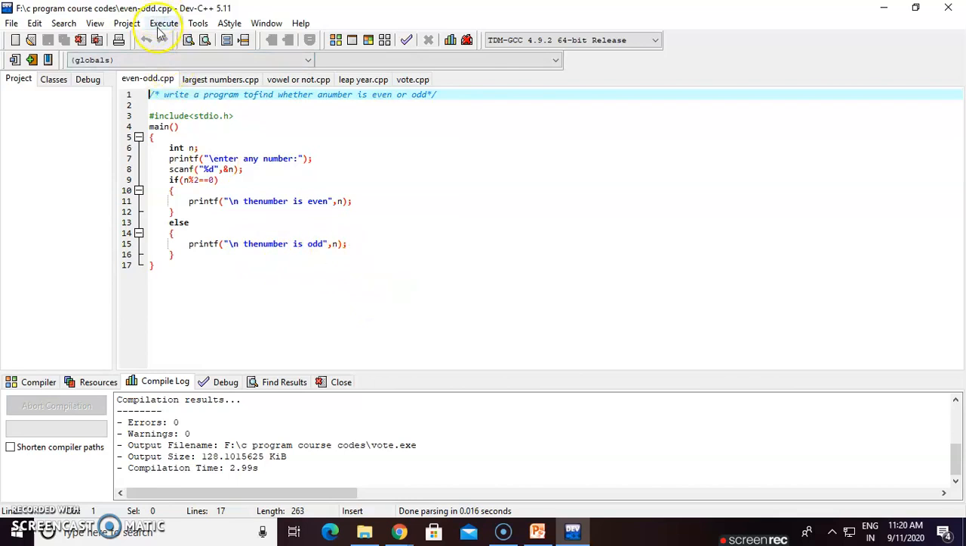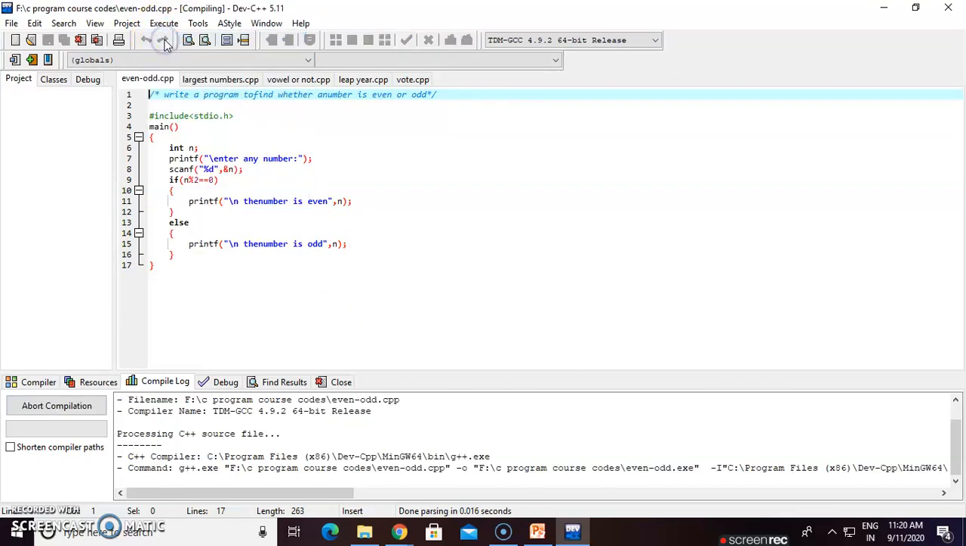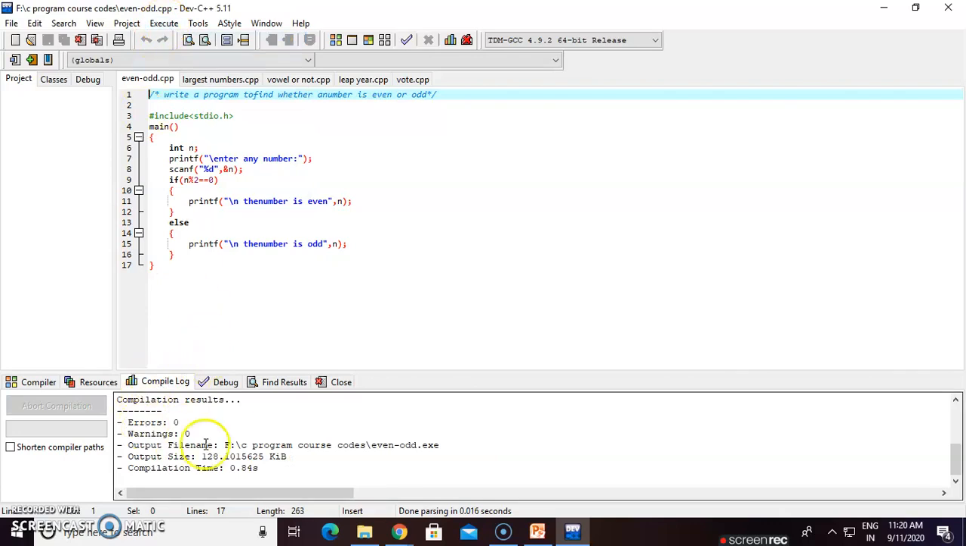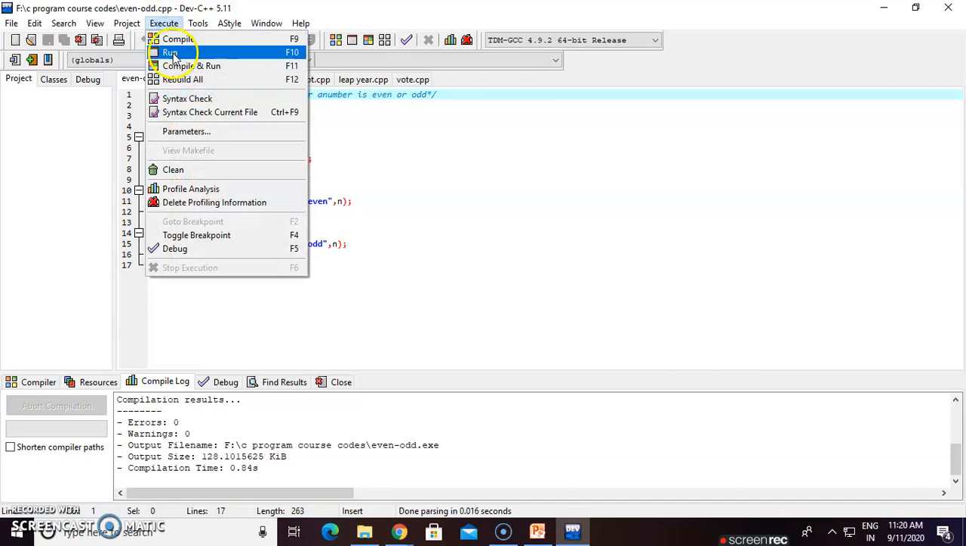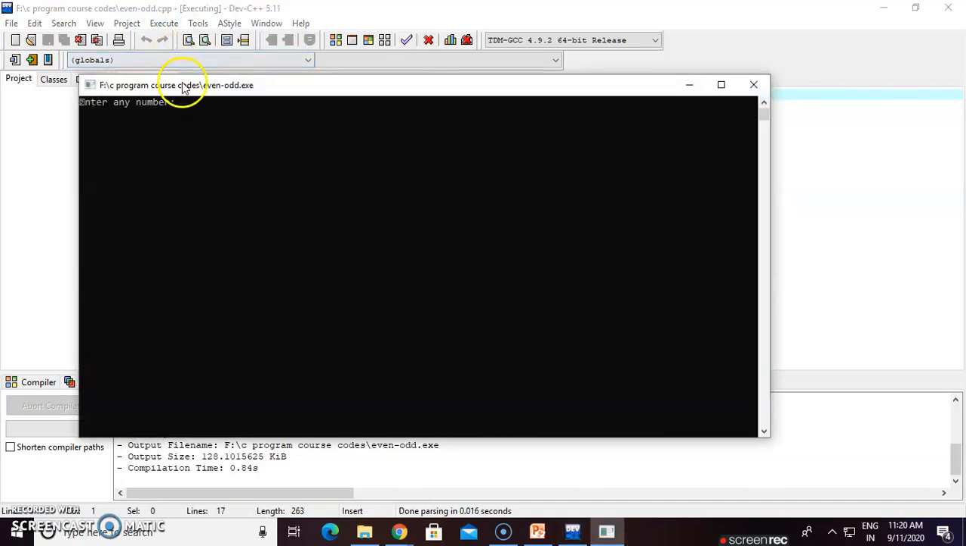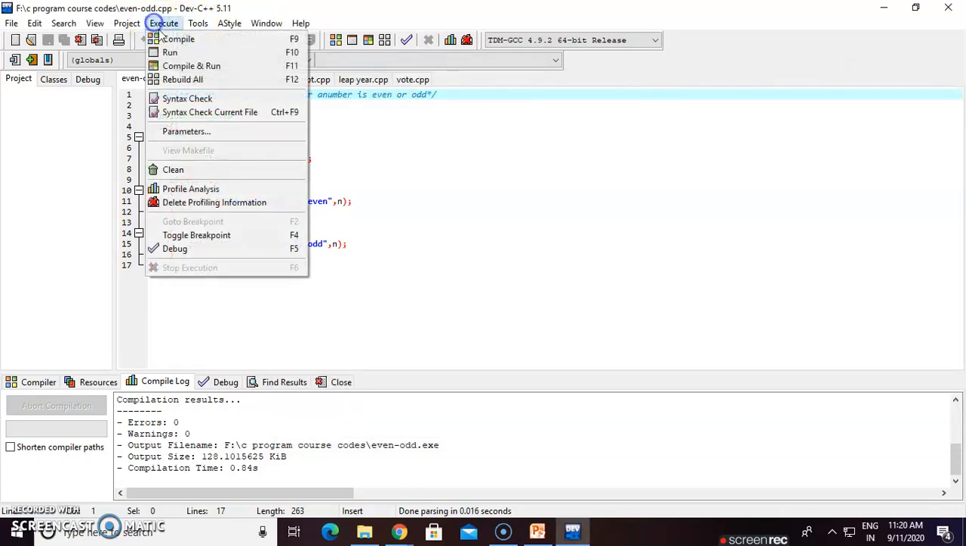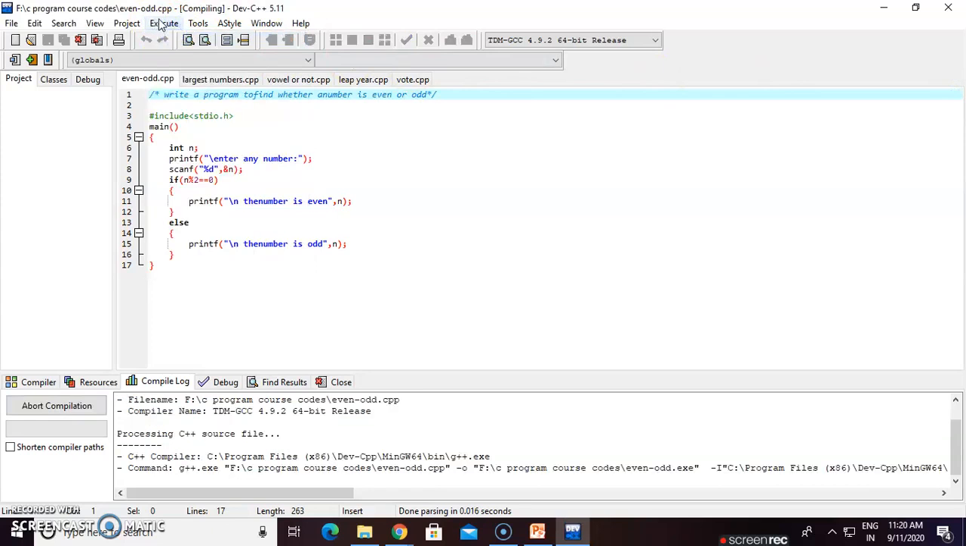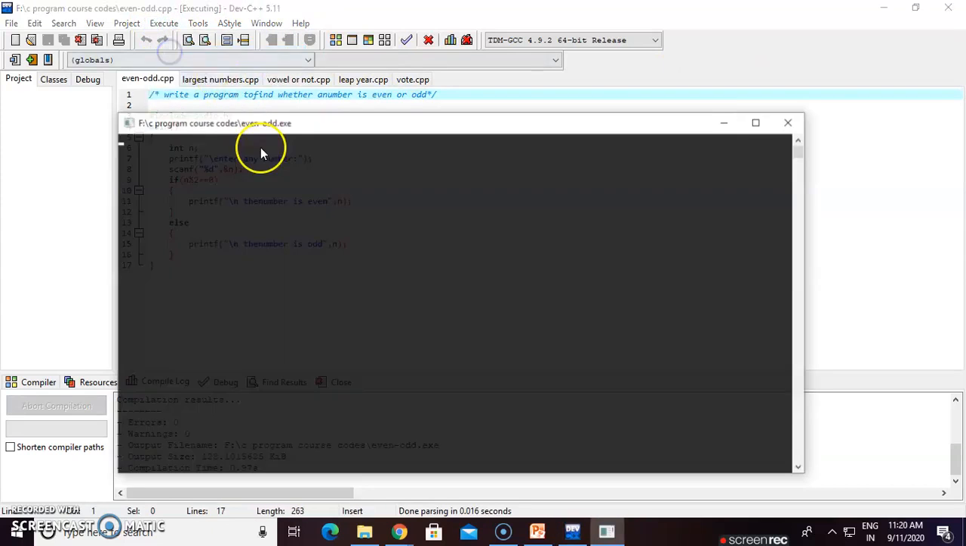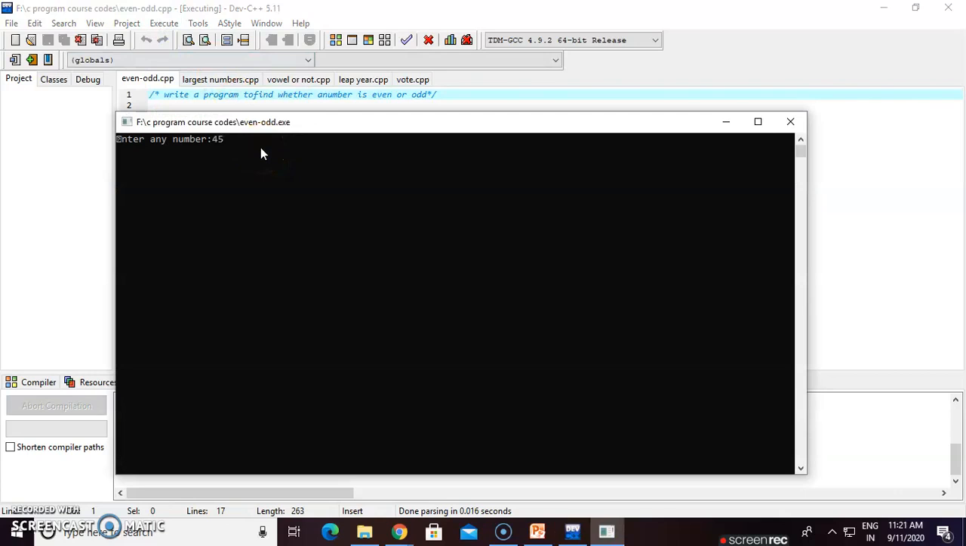So click on execute, then compile. There are no errors, our code is perfect. Click on execute, then click on the run button. Enter any number, like here we type 12. The number is even. Again click on execute, compile and run, and take 45. So this number is odd. So our code works perfectly.